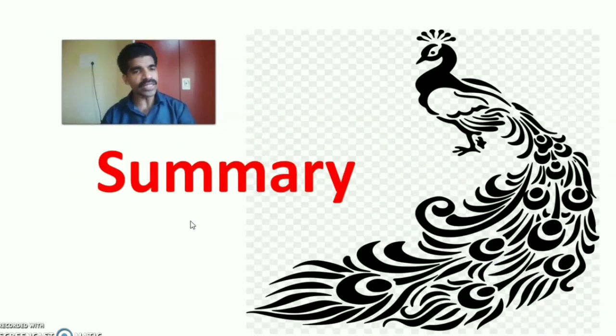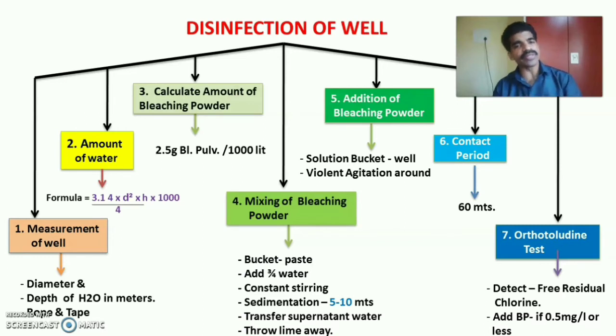Let us summarize the topic. There are 7 steps in disinfection of well. The first step is measurement of well, that is diameter of the well and depth of the water column have to be taken in meters. The rope and tape can be used for measurement of the well, both the diameter and depth of the water column. Second step is to find out the amount of water in the well, the volume of the water in the well.